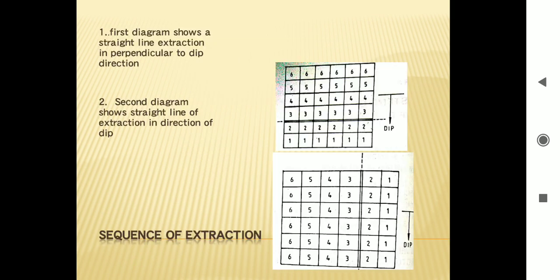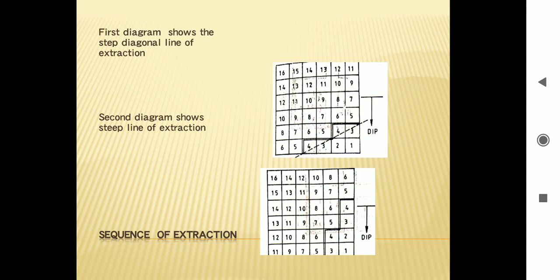There are some methods in which depillaring has been done. Here the first diagram shows a straight line extraction perpendicular to the dip direction. The second diagram shows a straight line of extraction in the direction of dip. Here the first diagram shows the steep diagonal line of extraction. The second diagram shows the steep diagonal line of extraction.